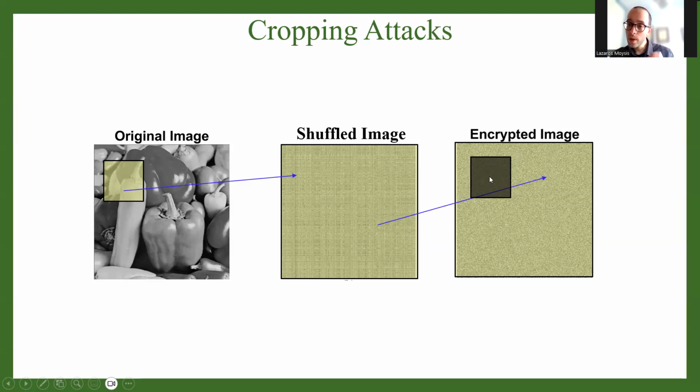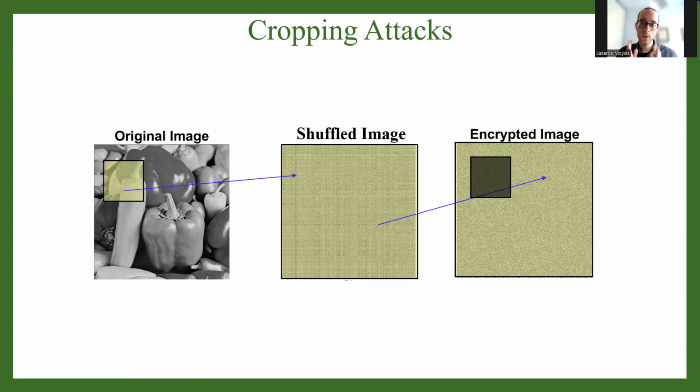So in case I lose this part of the encrypted image, I don't actually lose a whole block. What I do lose, if this gets cropped out, is some pixels around here, some other pixels around here, some pixels from here, here, and here. So all of this block is actually lost information from throughout the plaintext. And of course, this is a good thing, because if I lose a pixel here and here and here, it doesn't really matter. I can still make out what the image represents.